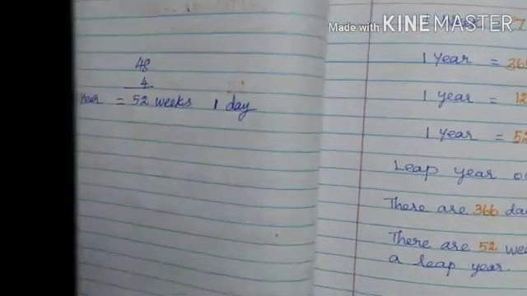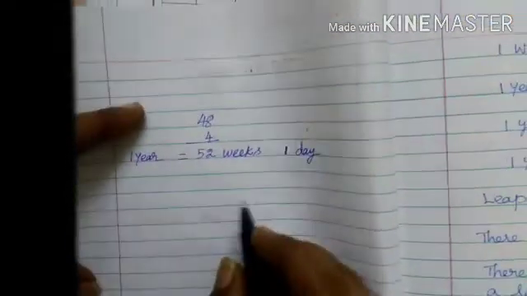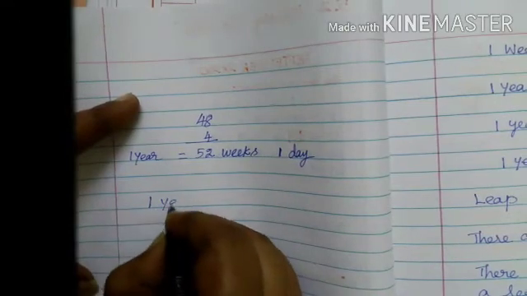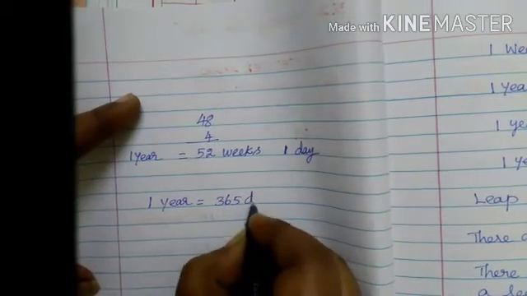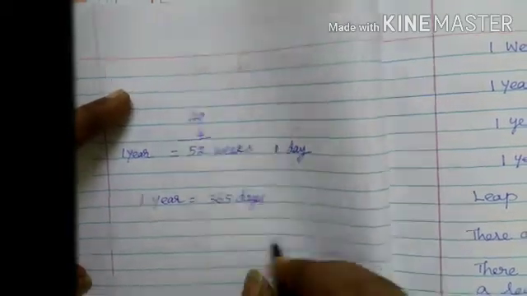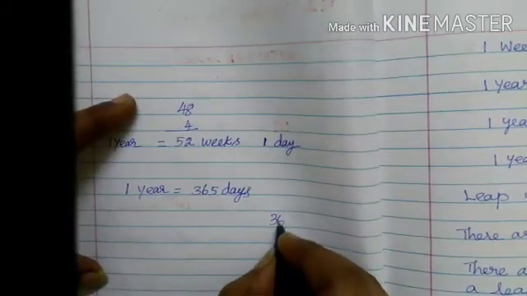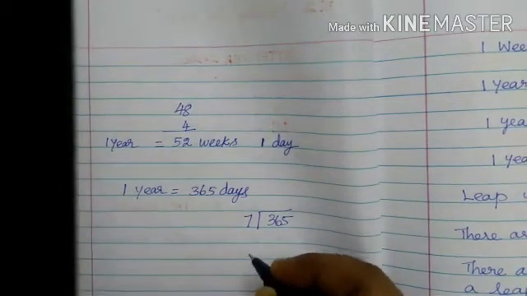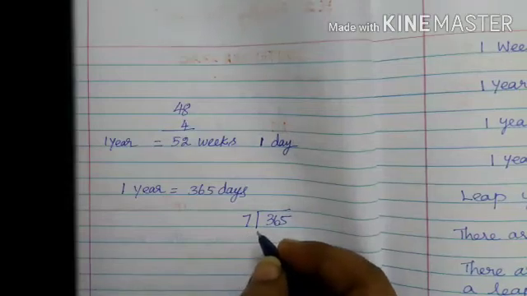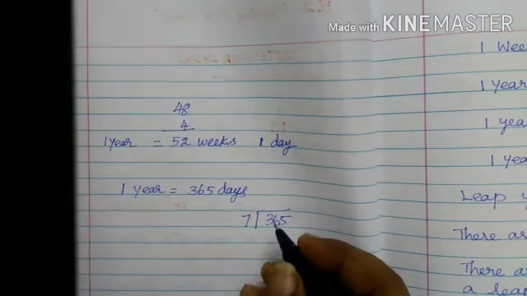Or otherwise you can do it this way: 1 year equals 365 days. So you divide 365 by 7 days. 1 week has 7 days.